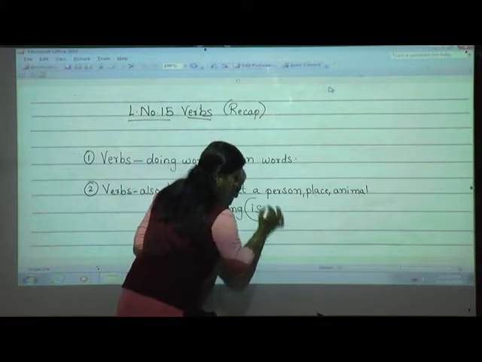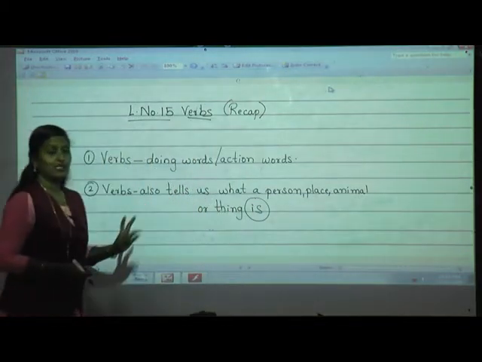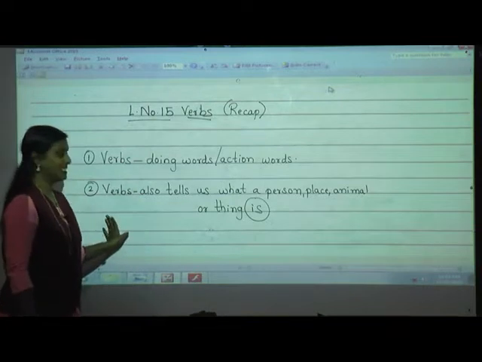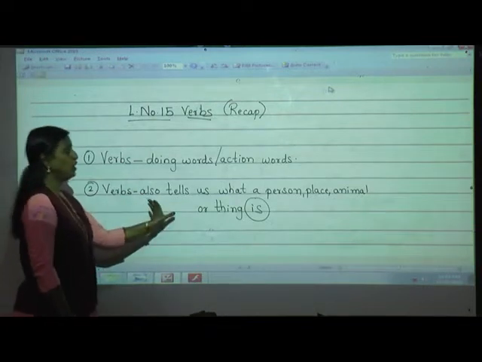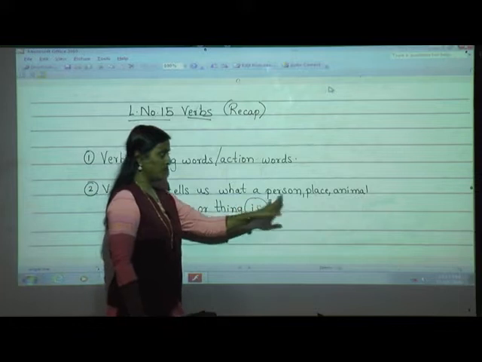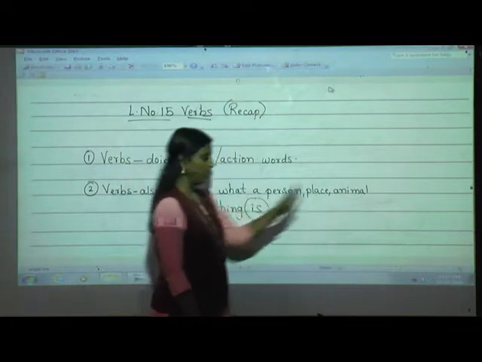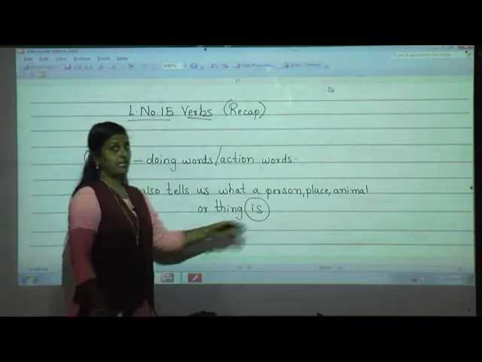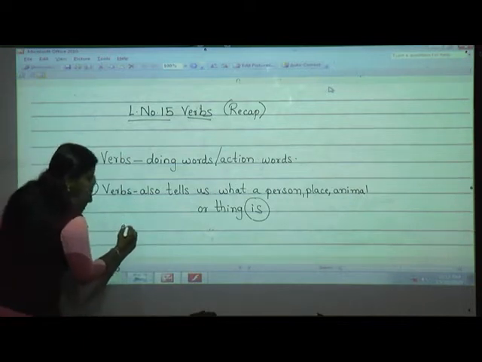Got it? So this I have circled. The second thing which we have learned in this lesson was that verbs also tell us what a person, place, animal or thing is. And in that we have seen one example, yes or no?